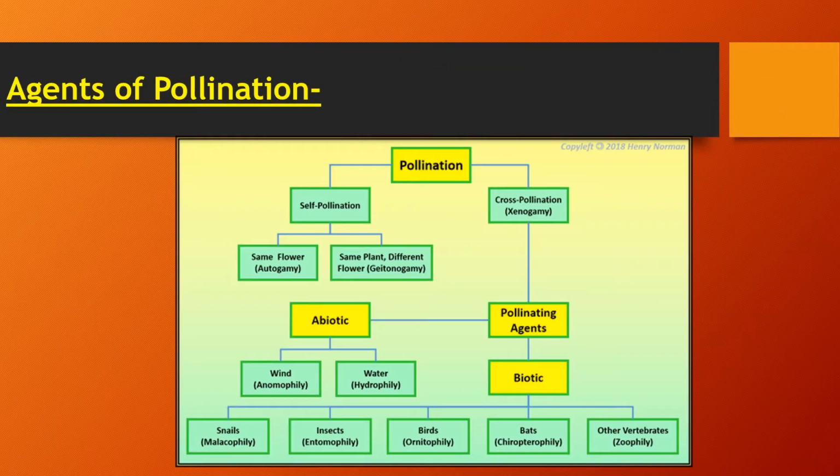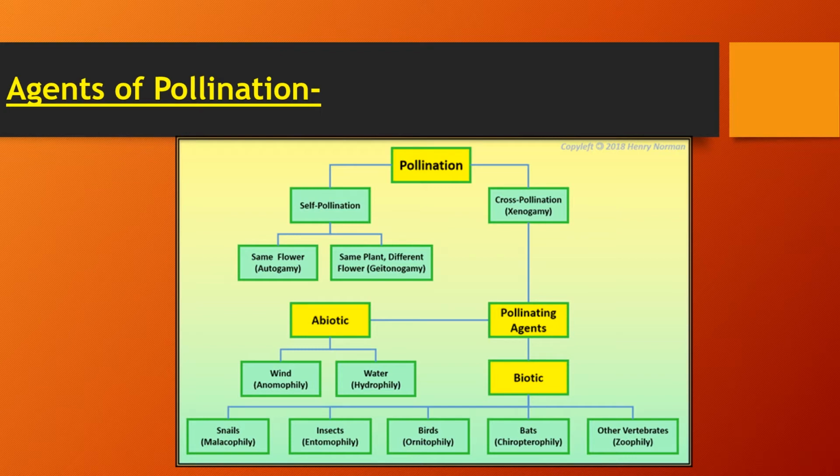In the case of geitonogamy and xenogamy, plants require different types of agents just to achieve the pollination process. Those agents are called pollinating agents or pollinators. Those pollinators are divided as abiotic pollinators or biotic pollinators. The majority of the plants use biotic pollinators to achieve the pollination process.